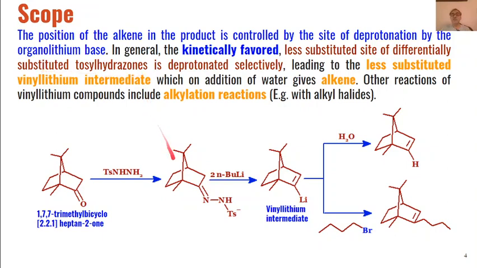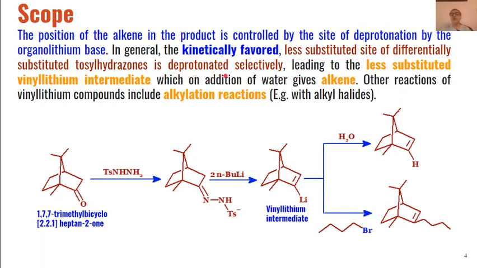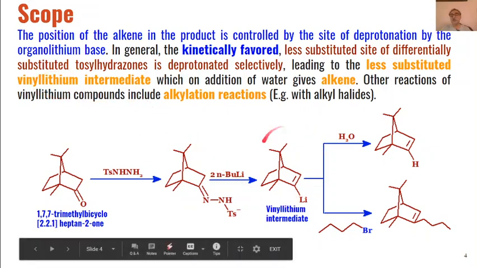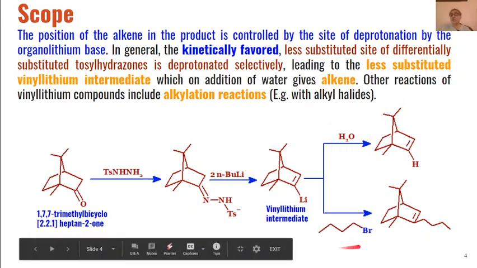differently substituted tosyl hydrazone. So here in case of this tosyl hydrazone, the less substituted site will be deprotonated selectively, and this will lead to the formation of the less substituted vinyl lithium intermediate as the product. And this less substituted vinyl lithium on reaction with electrophiles will give us different types of products.